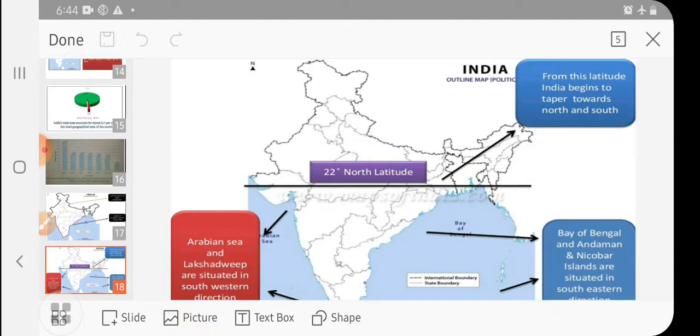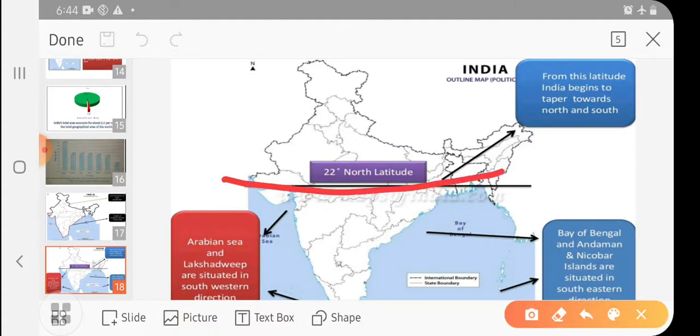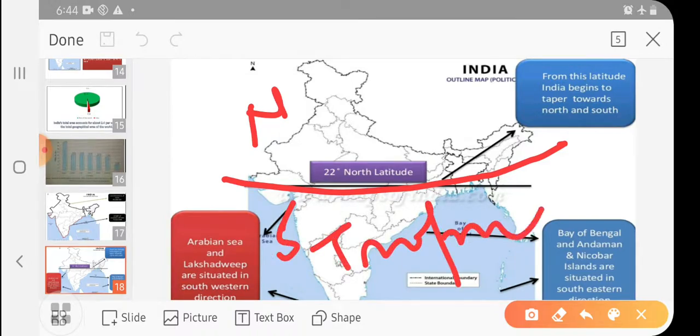So, from this latitude, the land begins to taper towards north and south. We know that India is divided into two halves by the Tropic of Cancer. This is the Tropic of Cancer, and it divides India into two halves, north and south. Another way we can say it is tropical climate and subtropical climate.